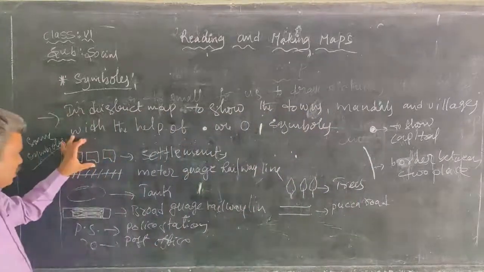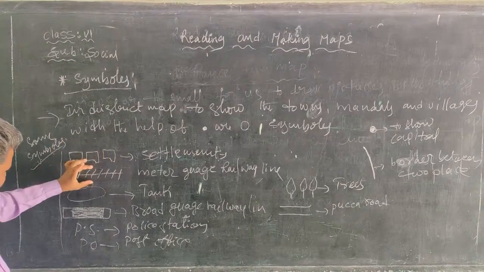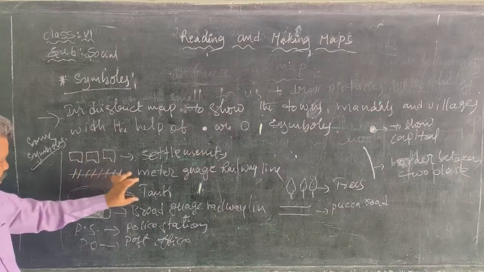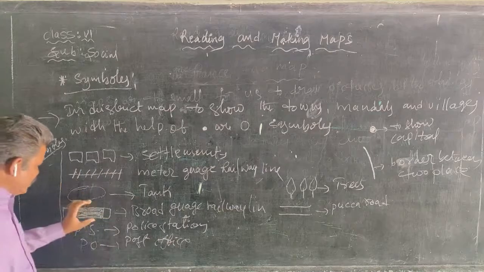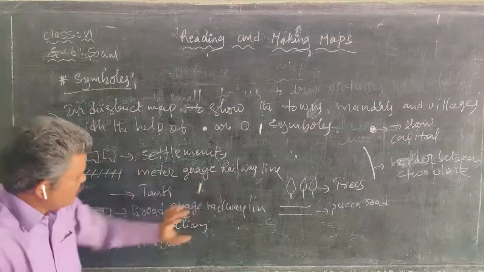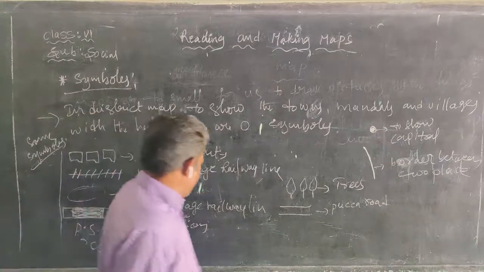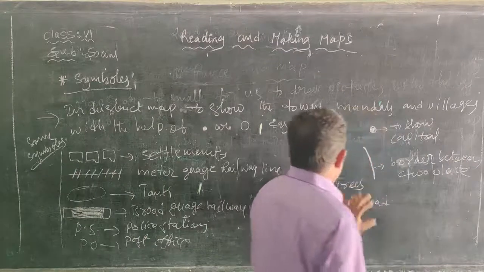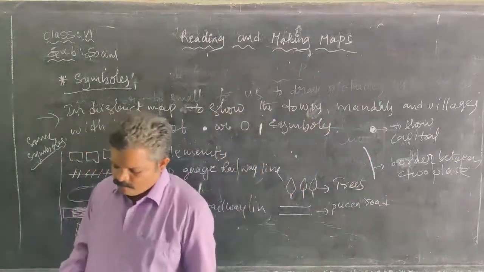This is the settlement, meaning people live here only. This is a meter gauge railway. This is a tank, a water tank, a major source of water. This is a broad gauge railway line. PS is the police station, post office, and RS is the railway station. These are the trees. This is the Pakka road.